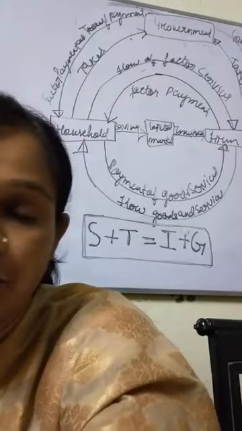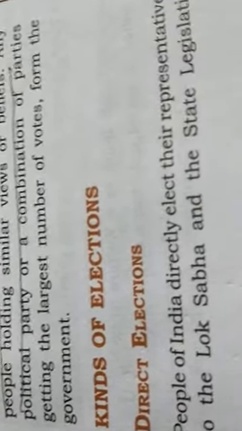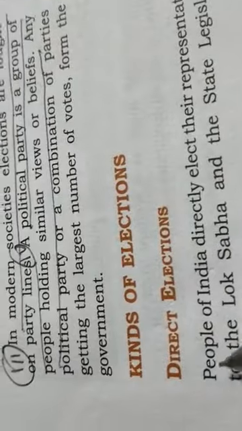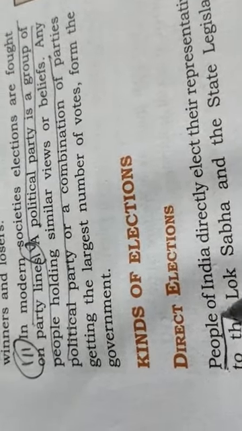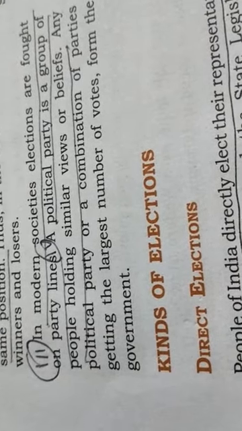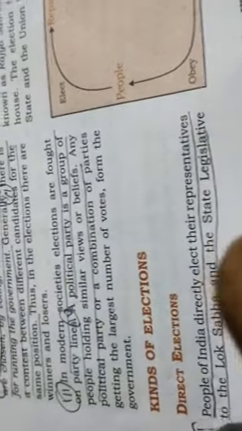Now all of you see in the book. We are going to do direct election. Okay. First point. Direct election. People of India directly elect their representative to the Lok Sabha and the state legislative assembly. This is your first point.